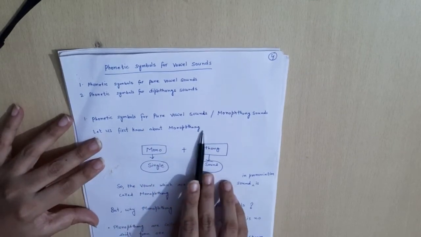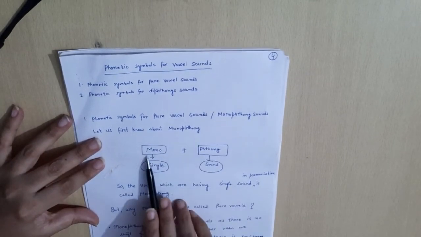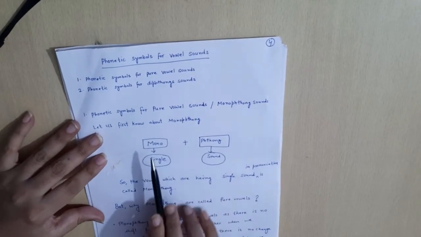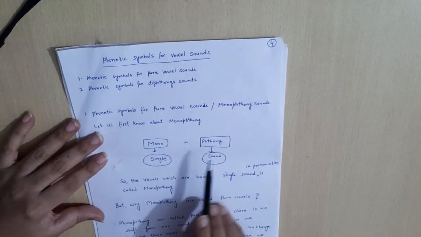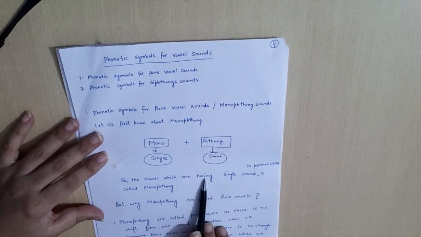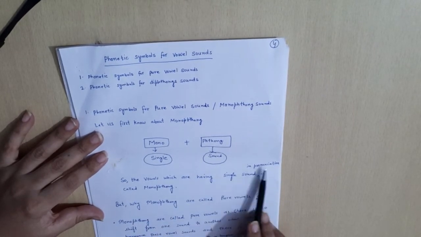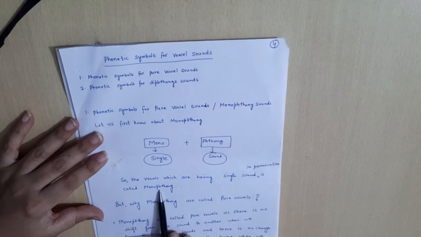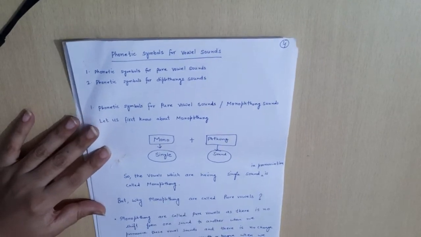Monophthong is an amalgamation of the two words, that is mono and thong. Mono means single and thong means sound. So the vowels which are having single sound in pronunciation are called monophthongs.